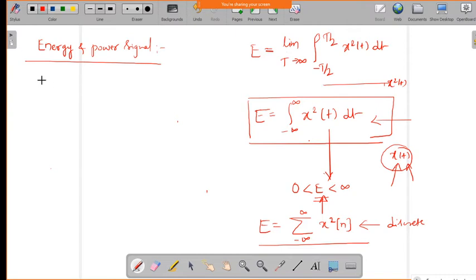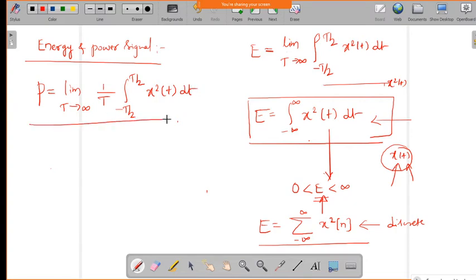So we can define the power for the continuous time case as limit t tends to infinity of 1 over t, because we are taking the time average over one period, times the integral from minus t by 2 to plus t by 2 of x square of t dt.